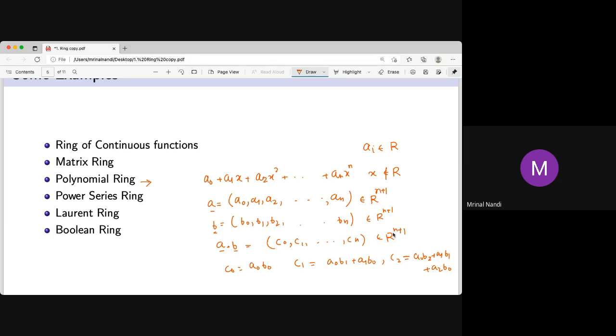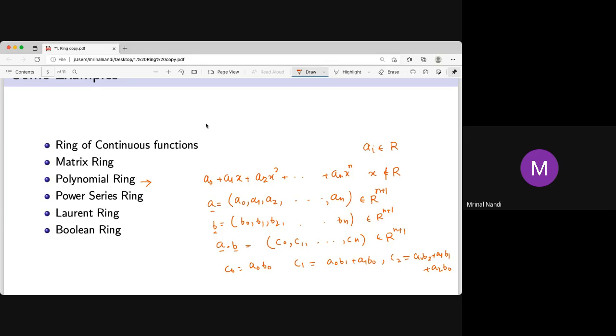That's the important thing. If you multiply a1 into b1, that goes to the third coordinate, C2. So this is the formal representation of a polynomial ring. You have to learn elaborately all these things from the book. And again, the power series ring.